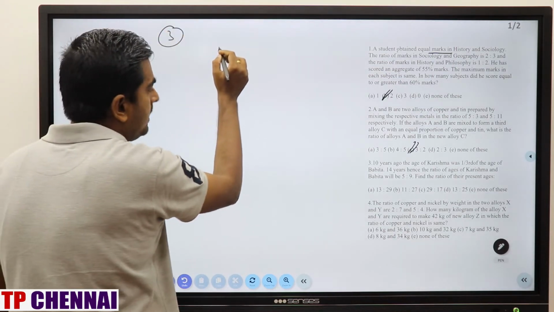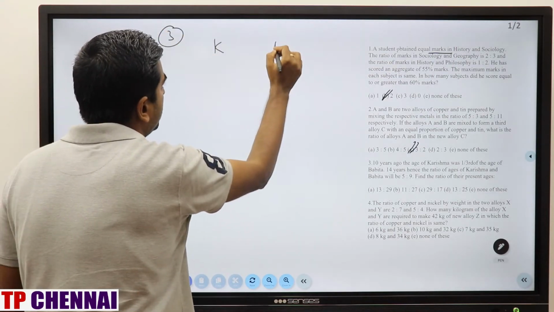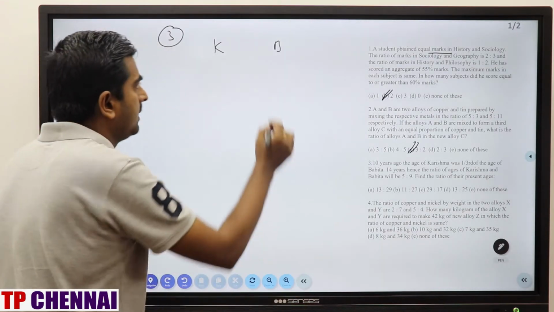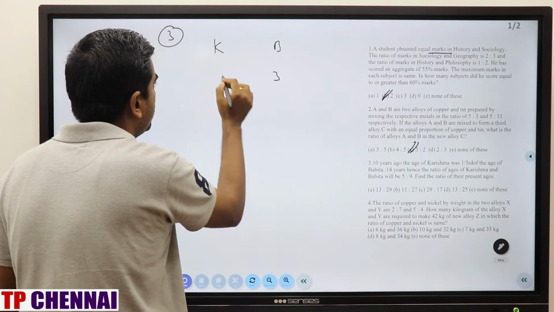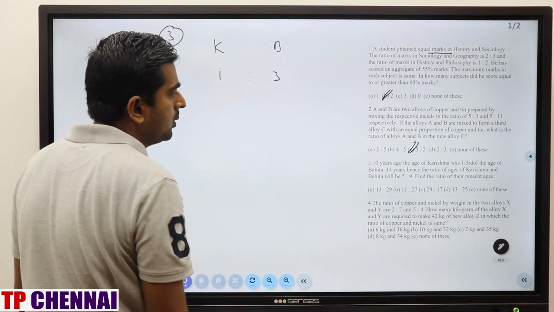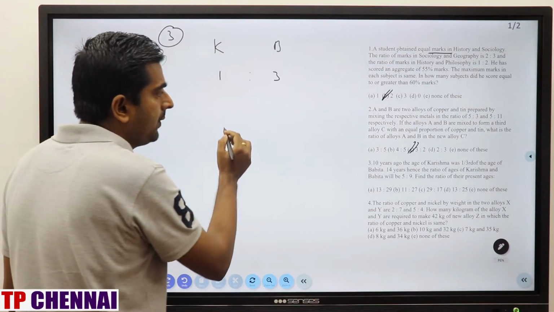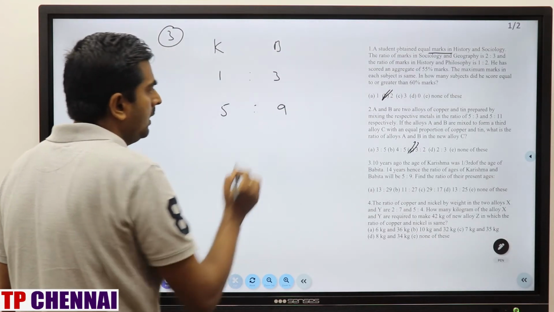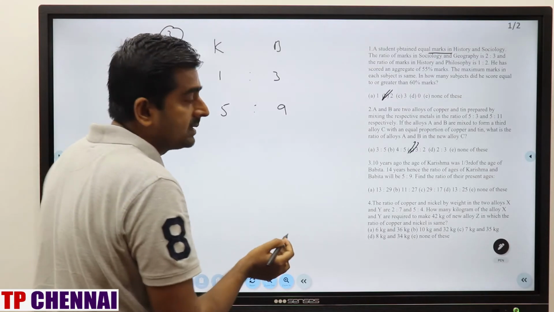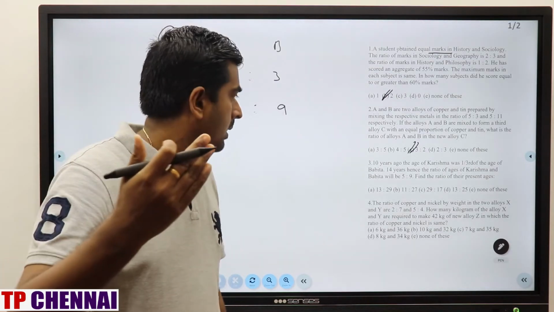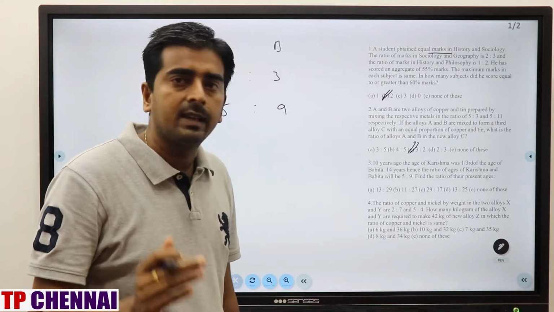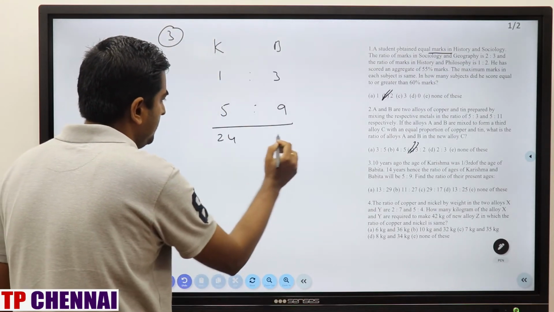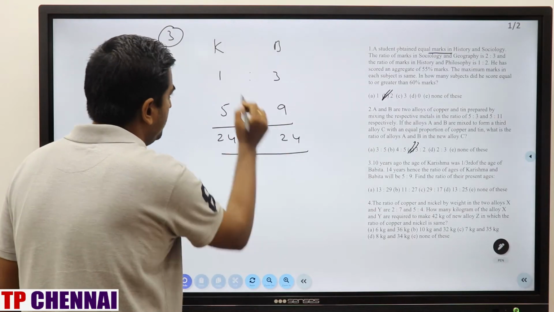So who are all there? Karishma and Babita. Karishma was 1/3 of the age of Babita, so if Babita is 3, Karishma will be 1, 10 years ago. After 14 years, the ratio of ages of Karishma and Babita will be 5:9. Now, how much gap is there between 10 years ago and 14 years hence? The gap is 24 years. So this is 24, and this is 24. Do the cross multiplication method.